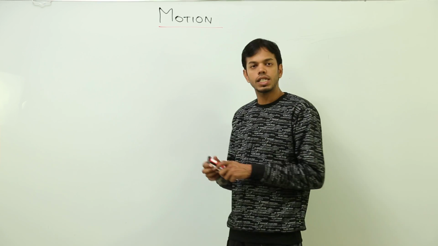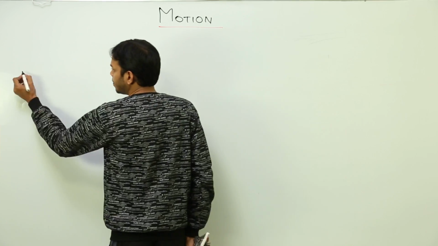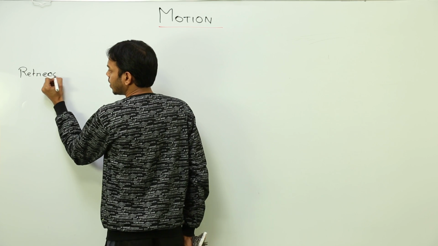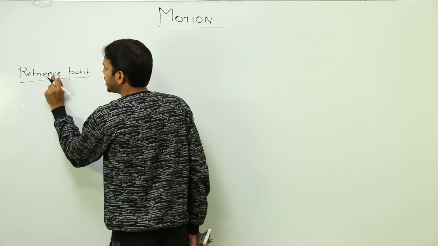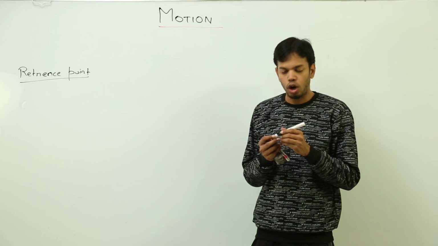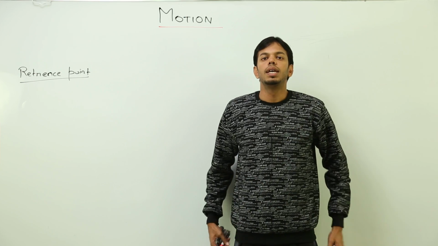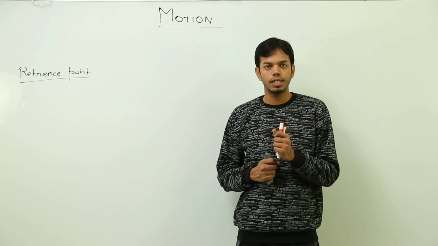So now we'll start studying about motion, but before we do so, we will talk about reference point. Now what is a reference point? This is the initial point or the origin from which an object starts its motion. Initial point or the origin from which the object starts its motion.